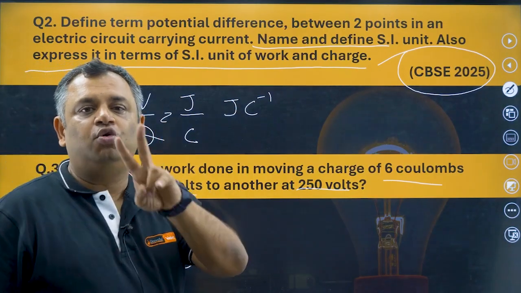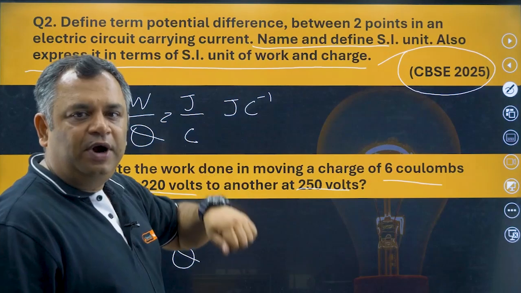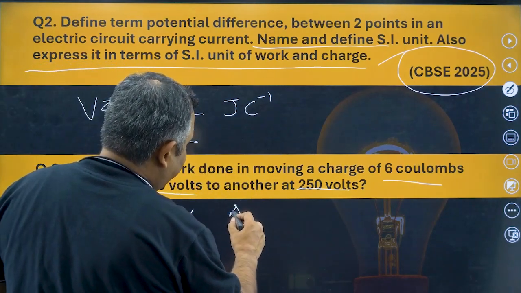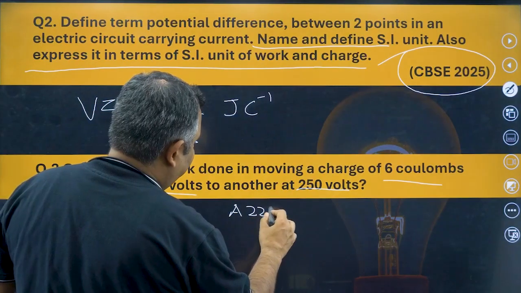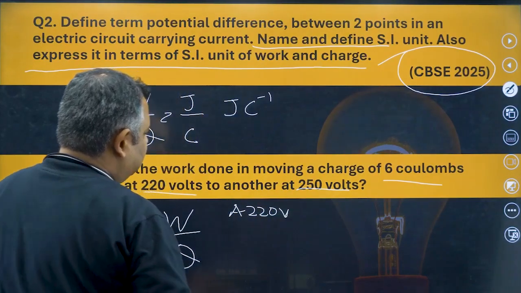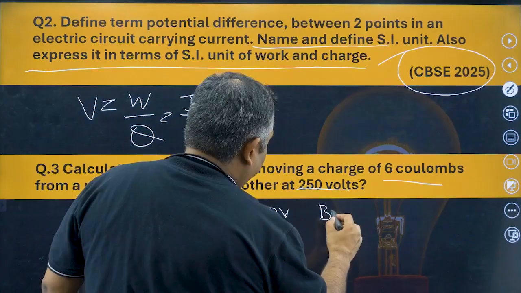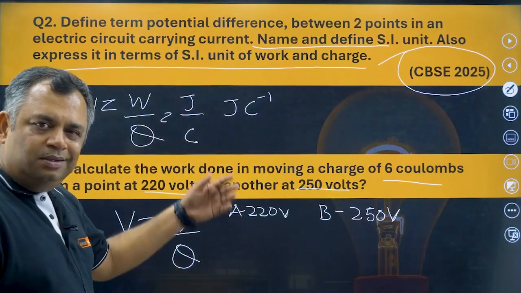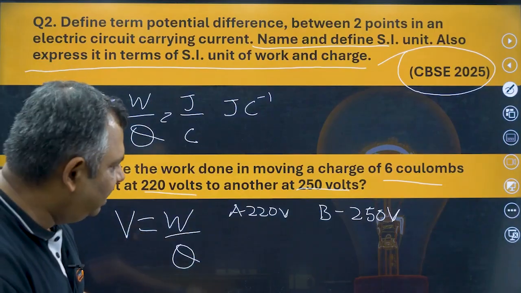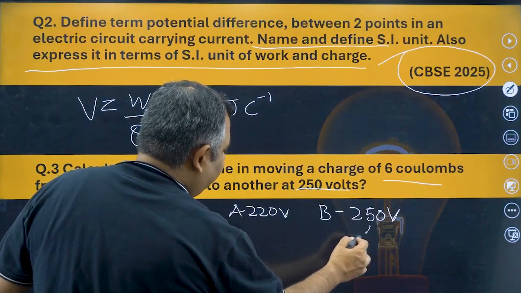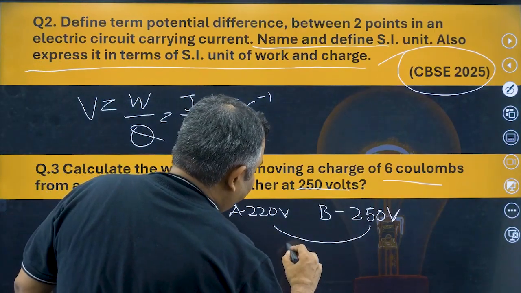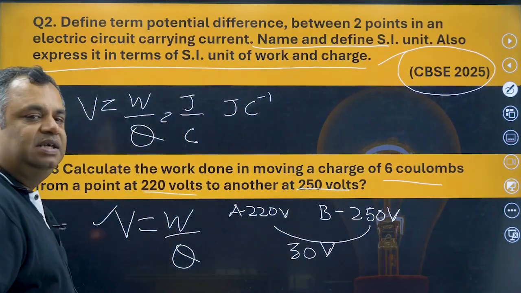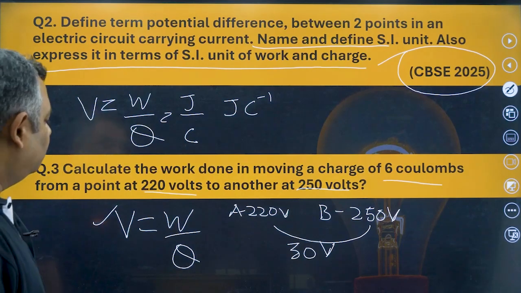Potential difference means two points. Are there two points in the question? Yes, there is one point, point A, which is at 220 volts. Then there is a point B, which is at 250 volts. So what is the potential difference? It would be 250 minus 220, which is 30 what? 30 volts. So for potential difference V, I have got 30 volts.